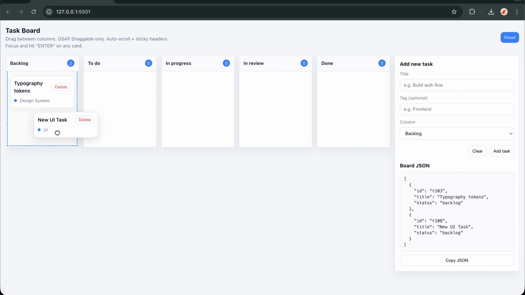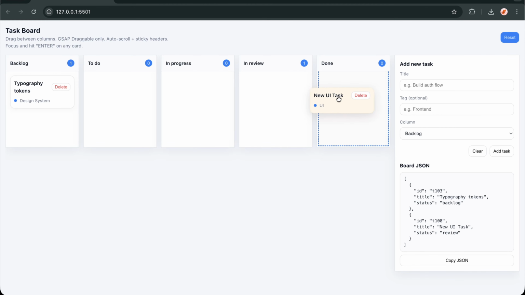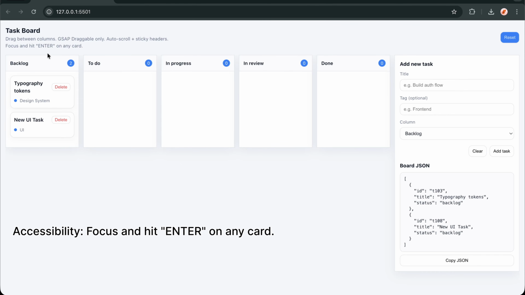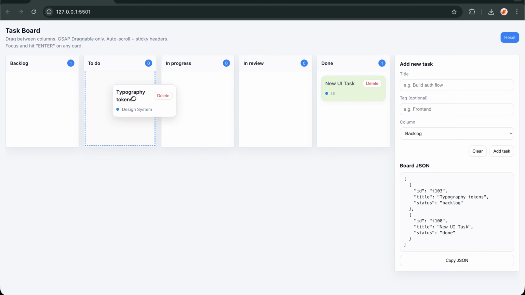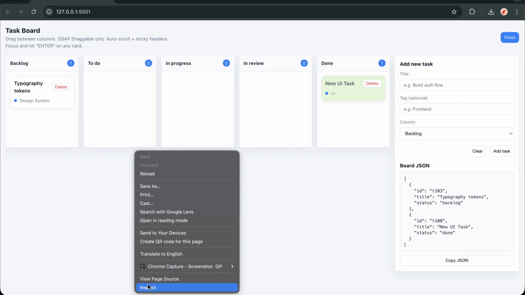You'll discover how to create that satisfying snap when a card finds its new column, how to maintain perfect performance during rapid drag operations, and how to build a state system that automatically syncs with a visual interface. We'll break down advanced techniques like intelligent bounds detection for container scrolling and event delegation that handles dynamic content effortlessly. You'll also master the subtle details that users feel but rarely notice: proper z-index management during drag, graceful error handling for edge cases. This is more than a tutorial.